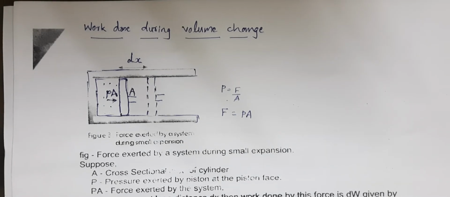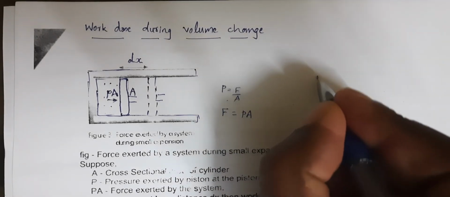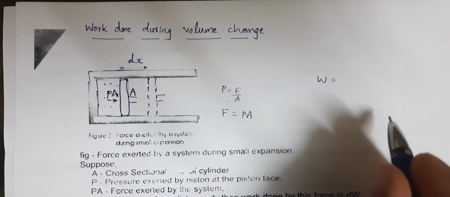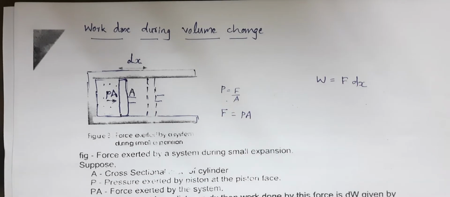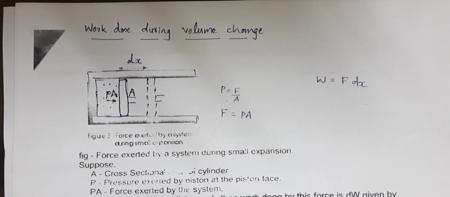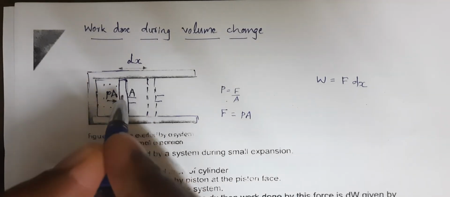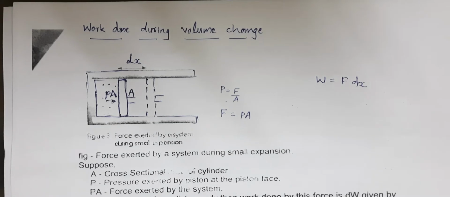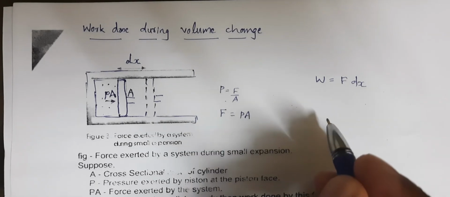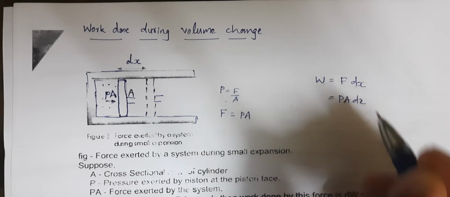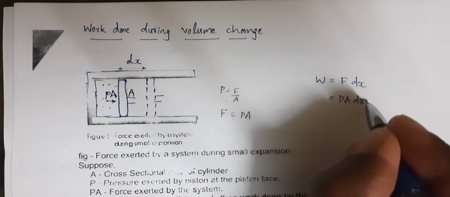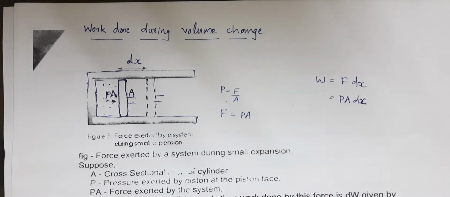Now the work done during this small process, how can I write it? We all know that work done can be written as the product of force and displacement, F into dx. Remember, this is a case in which the force and the displacement are in the same direction. Now this force we can write as pressure into area, so it is PA dx.